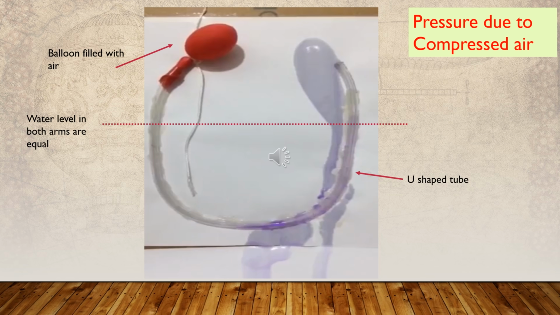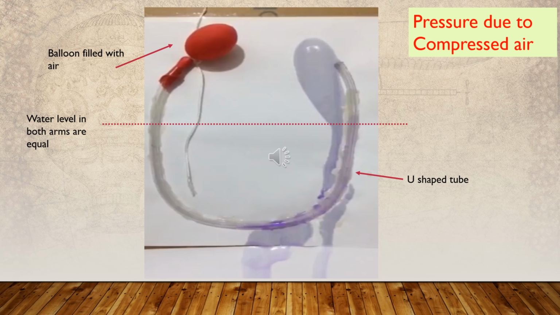That is, we compress the air. When we connect the balloon filled with compressed air to that arm of the U-shaped tube, the water levels are no longer the same.